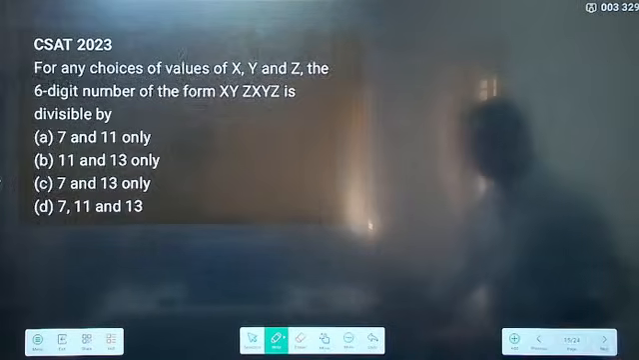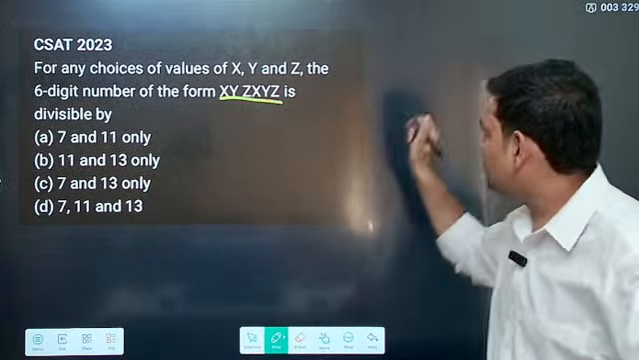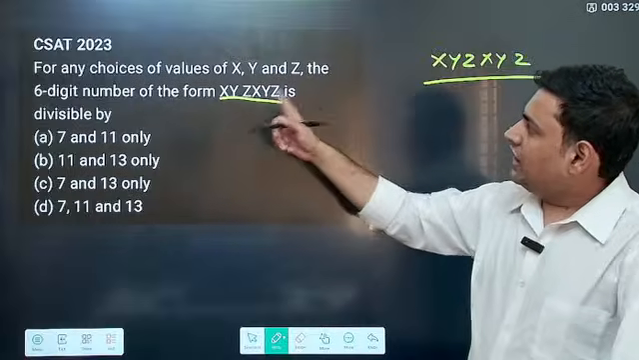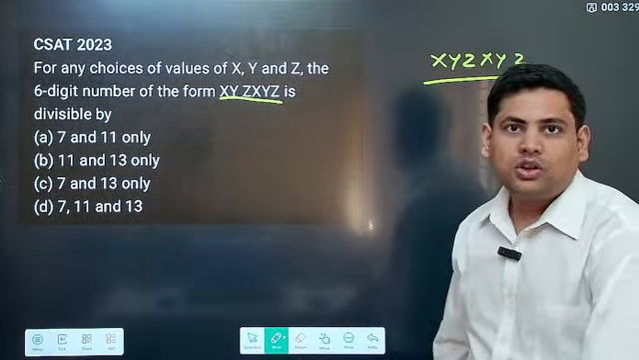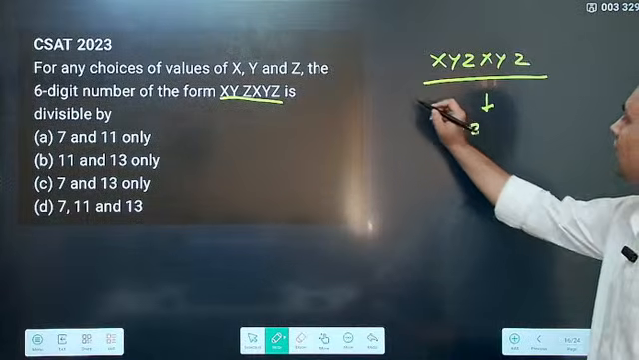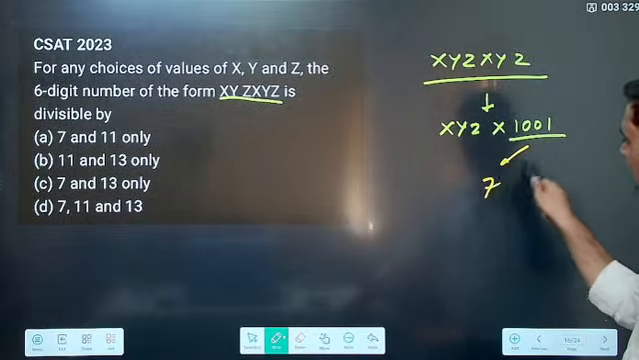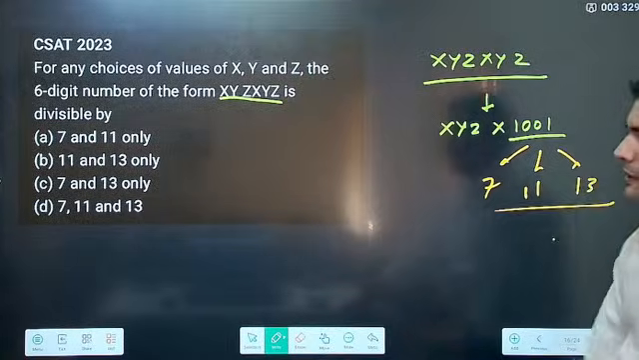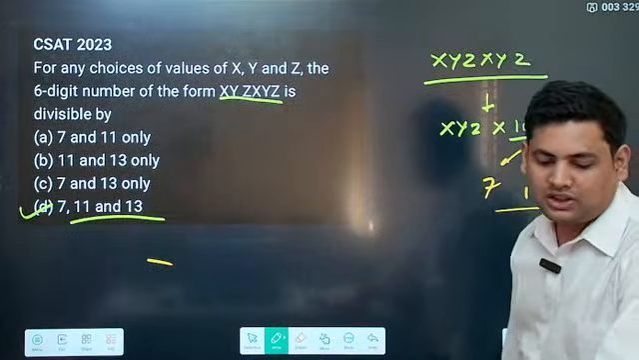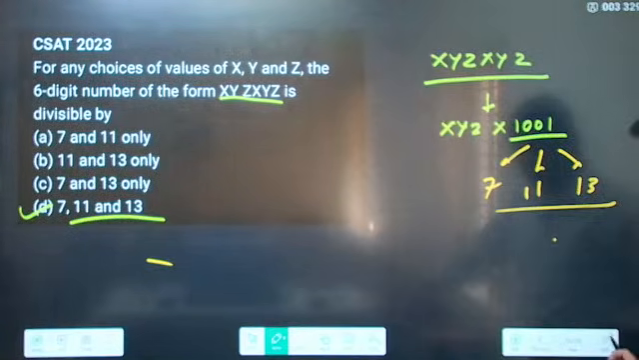Now you see this, this is XYZ XYZ. This is 2023, a very difficult paper it was, supposedly. Now it is asking you, for any choice of XYZ, the 6-digit number XYZ XYZ is divisible by what? Now you know what this is. This is XYZ into 1001. From this 1001, what do you get? 7, 11, 13. Now if you see the options directly, it is divisible by 7, 11, 13. Simple. Then let's do another.